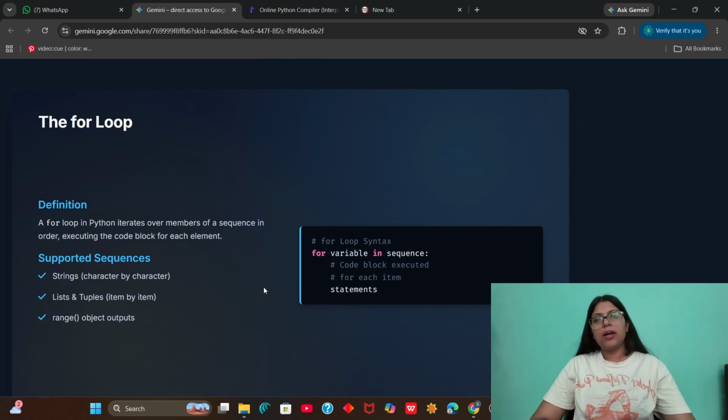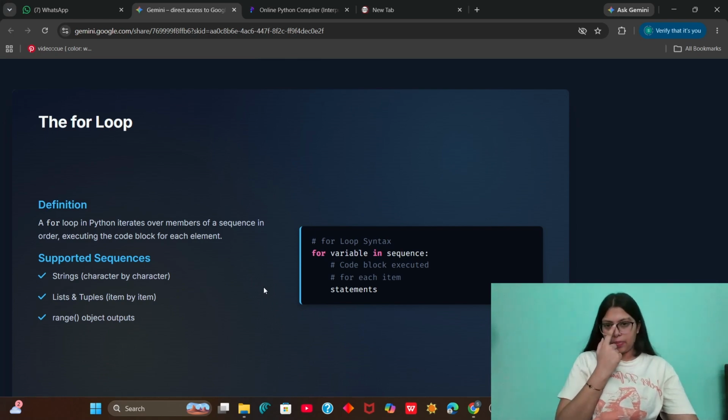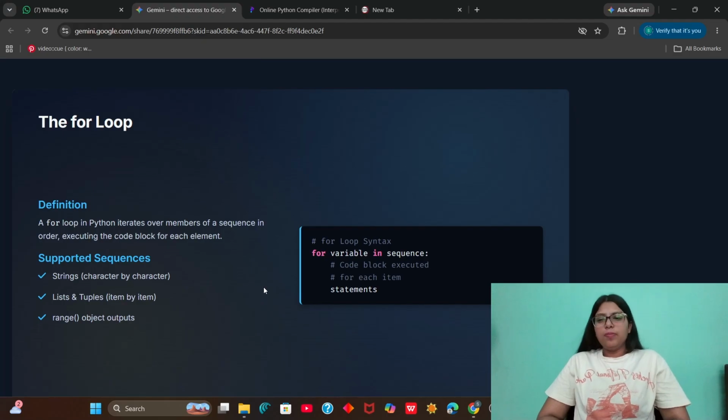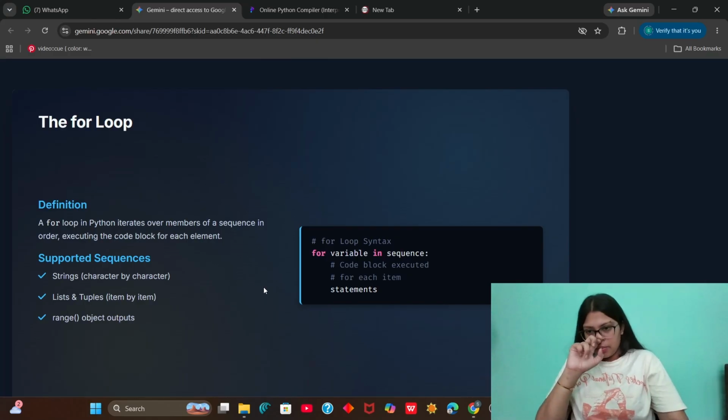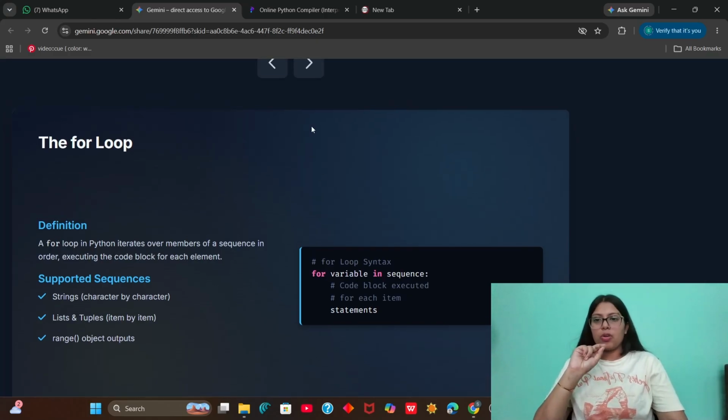It says that if there is a collection or a sequence that has an order in it, such as a string, list, or tuple, then we have a loop that executes a particular block of code for each of those elements. It iterates through the sequence, takes each element in the sequence and runs the code for each one of them. So this is how we use the for loop.